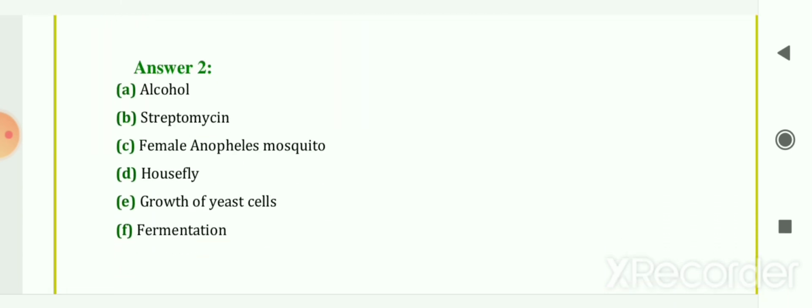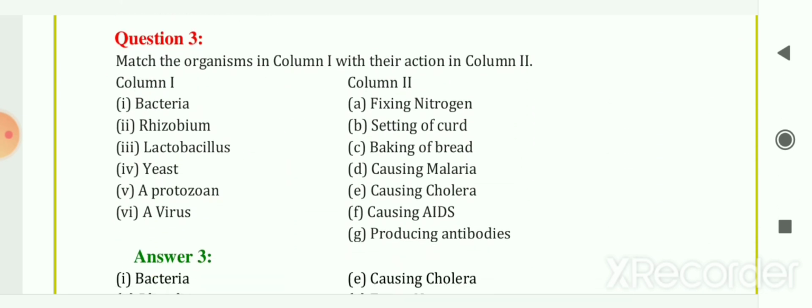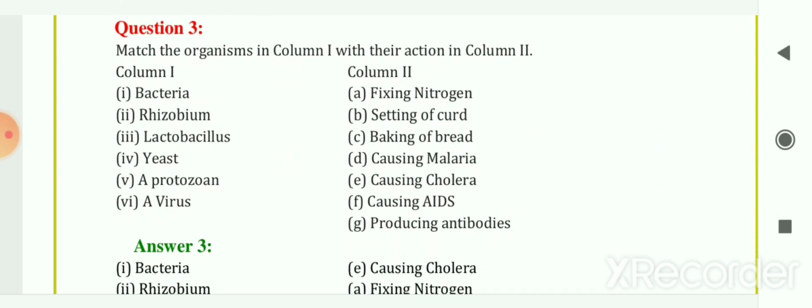Next question, here the answer of the question is given to you. You can check from here. The next question is matching. Match the following. So first in column 1, bacteria, rhizobium, lactobacillus, yeast, protozoa and a virus is given to you. In column 2, fixing nitrogen, setting of curd, baking of bread, causing malaria, causing cholera, causing AIDS and producing antibodies is given to you. That means functions of this first column is given to you.